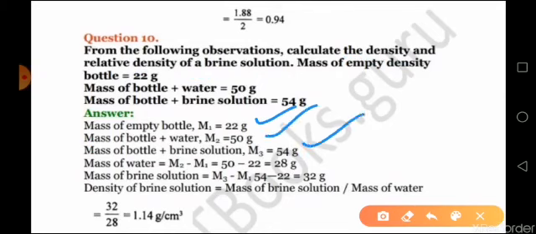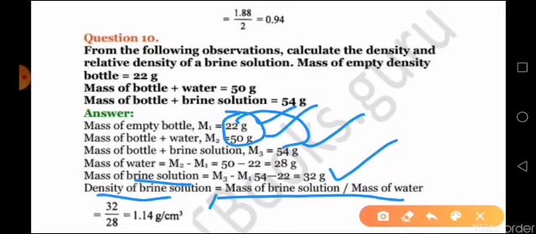Now if you want to find the mass of water, subtract these two values, and if you want to find out the mass of brine solution, subtract these two values, that is 54 and empty bottle 22 masses, you will get the mass of brine solution. Now you are asked to calculate the density of brine solution, that is using the direct equation you can calculate it, clear?